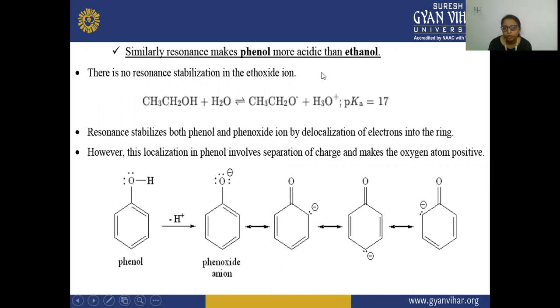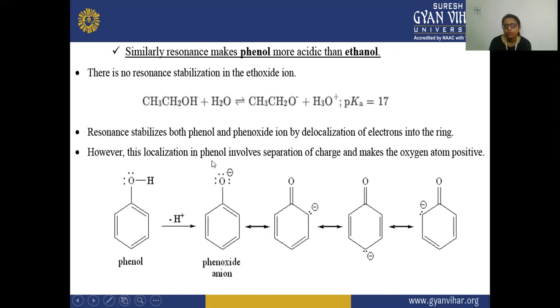Similarly, resonance makes phenol more acidic than ethanol, because in case of phenol, the resonance is occurring. There is no resonance stabilization in ethoxide ion. So you can see here it is localized only on this oxygen atom. So resonance stabilizes both phenol and the phenoxide. Here you can take the example of phenol as well as the phenoxide. So here the resonance is stabilizing, there is a delocalization of the electrons.